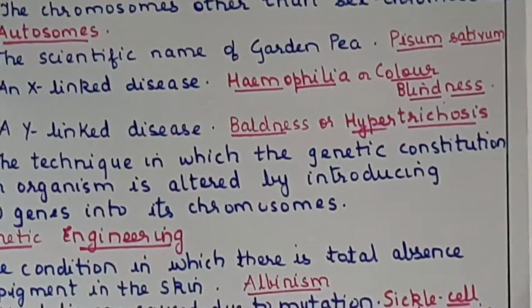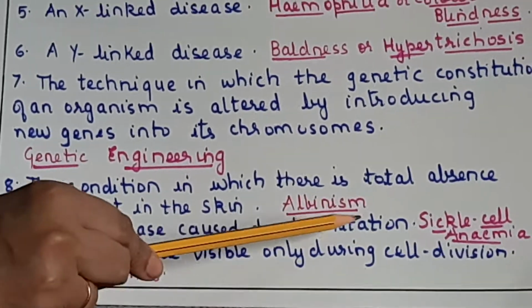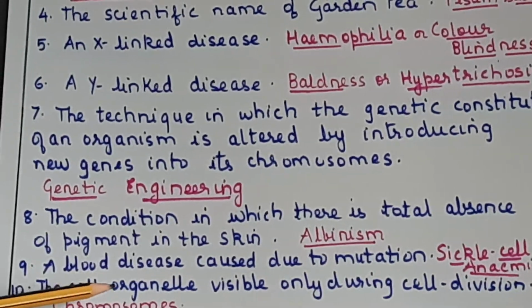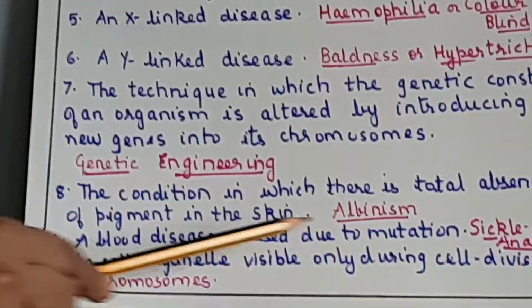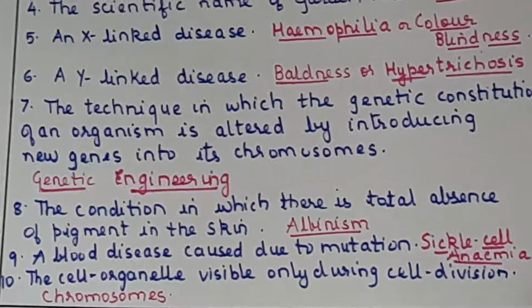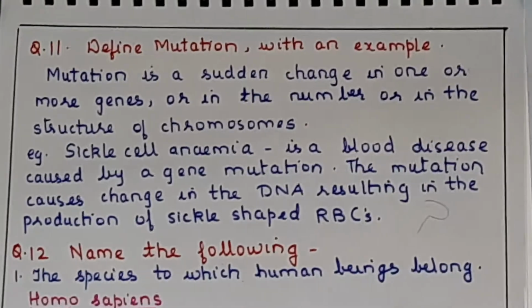Then the condition in which there is a total absence of pigment in the skin is called albinism. A blood disease caused due to mutation: sickle cell anemia. Cell organelles visible only during cell division: chromosomes. Okay. Now in case you have not been able to note it down, we will just pause it for you so that you can take it down properly.